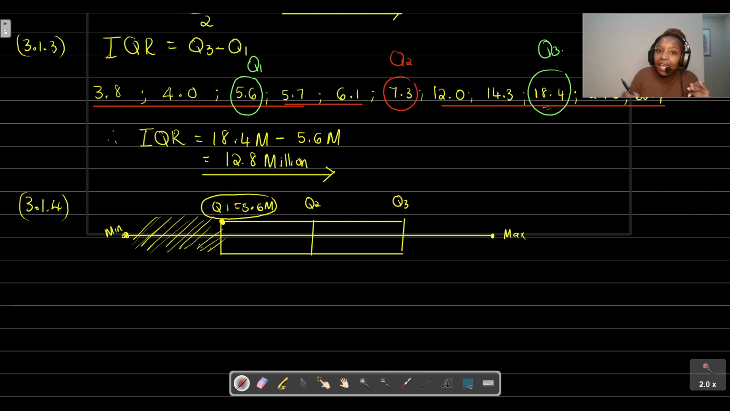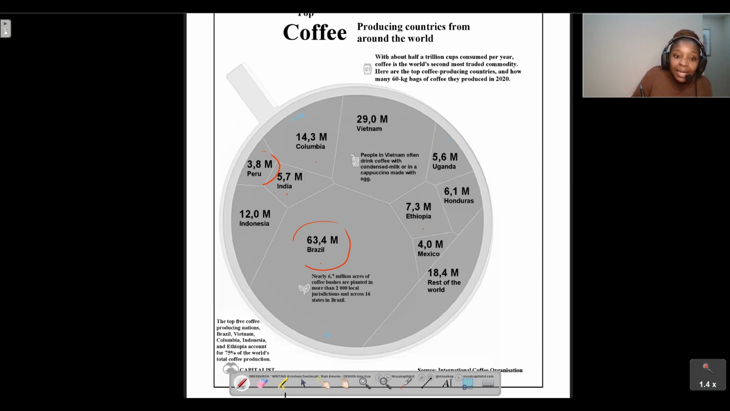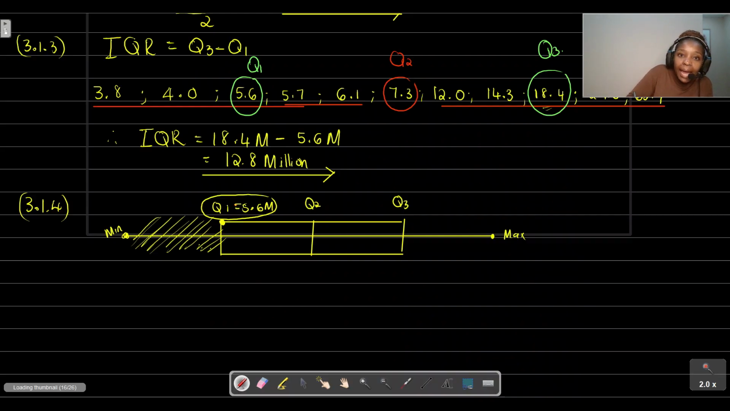So for us to determine that bottom 25%, we just need to find the countries that produce less than that 5.6 million, and then write them down. So the countries that produce less than 5.6 million, what are those countries? It is Peru, it is Mexico, and I think that is that. So it is Peru as well as Mexico.